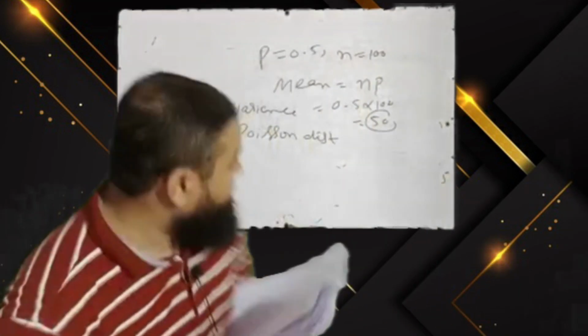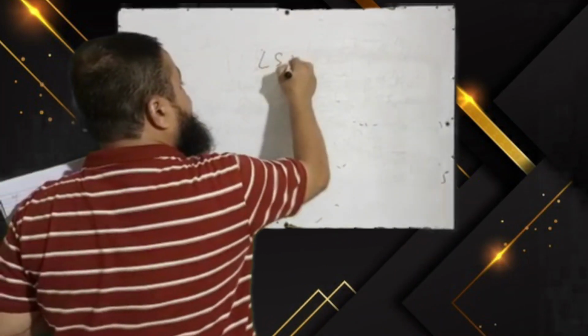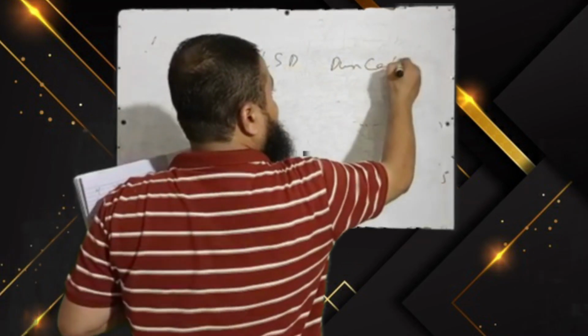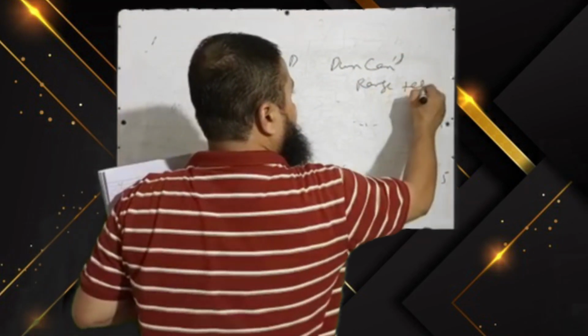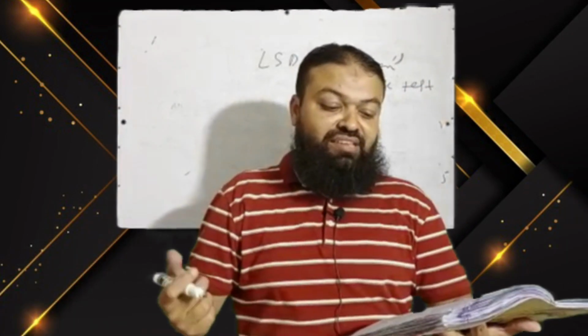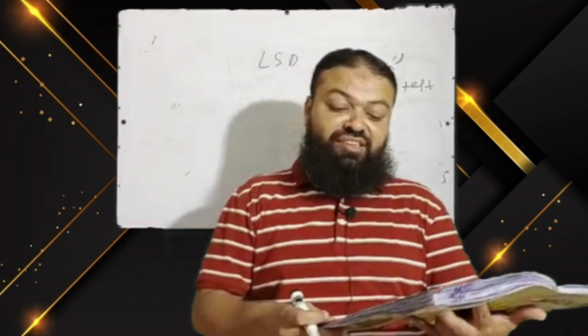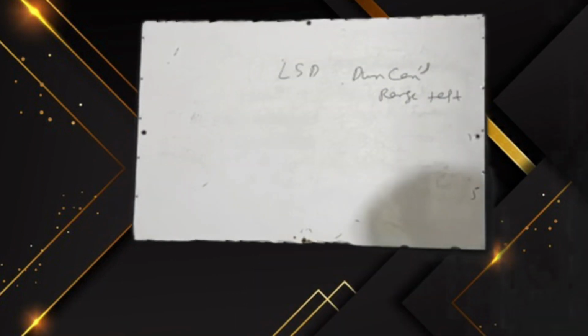Next question is a very important one. Multiple comparison tests are applicable. Dear students, we have discussed in BSc we have the LSD test and Duncan's range test. Multiple comparison tests, which are LSD or Duncan's multiple range tests, are applicable when we apply them. A. When the null hypothesis about equality of means is rejected. B. When the null hypothesis about equality of means is accepted. Option C is both A and B.